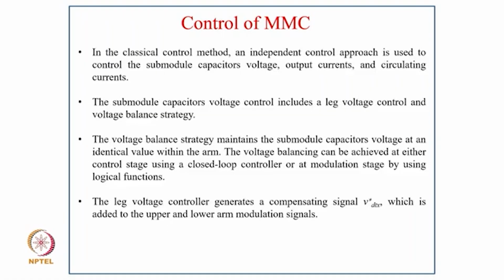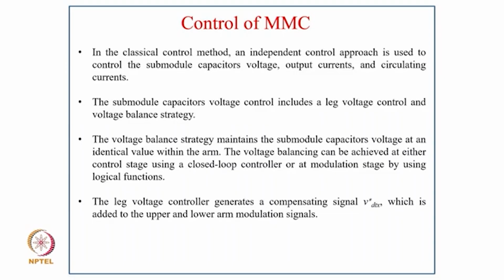So now in the classical control method, an independent control approach is used to control the submodule capacitor voltage, output current and circulating current. The submodule capacitor voltage control includes leg voltage control and a voltage balance strategy. The voltage balance strategy maintains the submodule capacitor voltages at an identical value within the arm, and the voltage balancing can be achieved either at the control stage using a closed loop controller, or at the modulation stage by using logical functions.